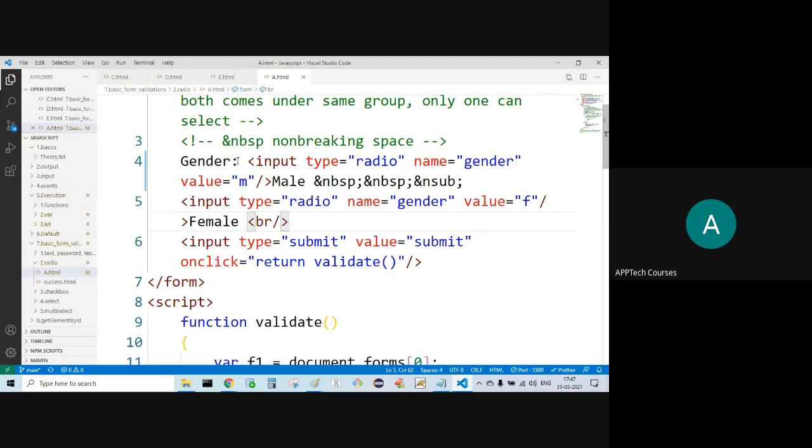See, after gender colon, what will I get? Male, then this number of spaces, then I'll get female. Radio button. Here I can only choose one. That is why we are grouping. Both the names are the same, gender.